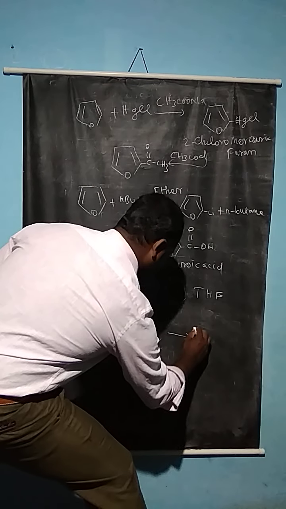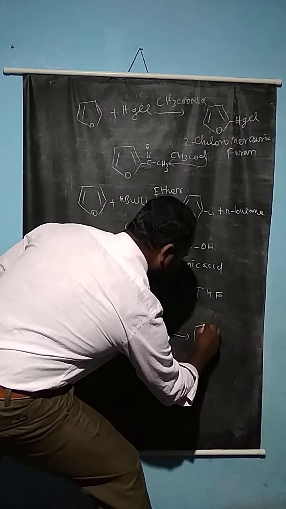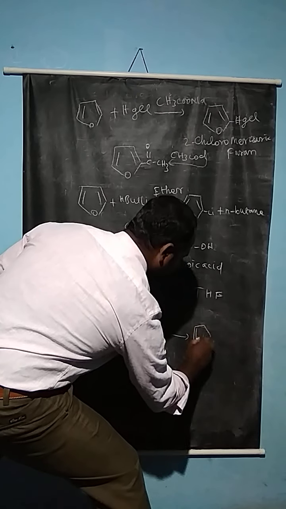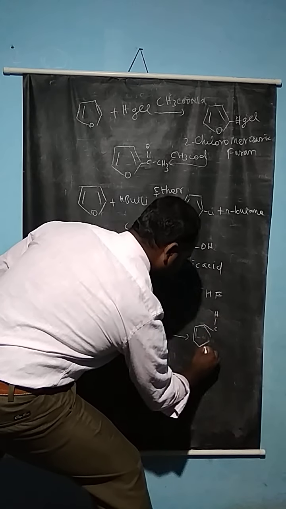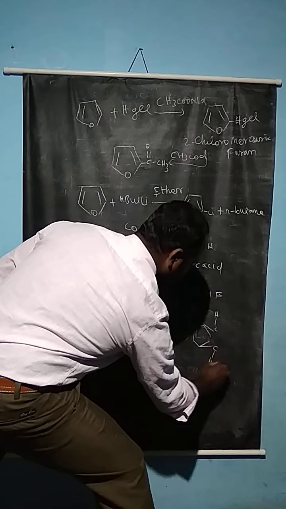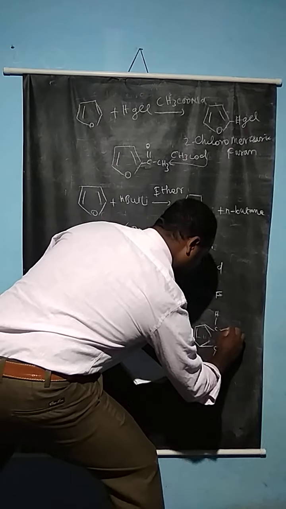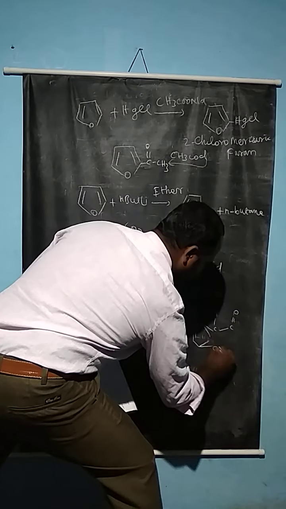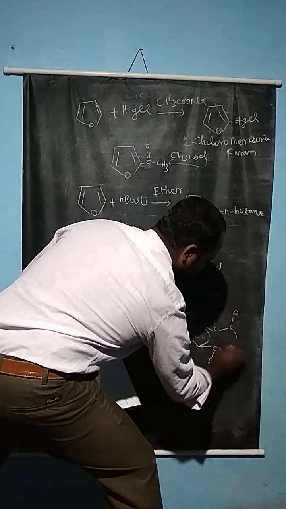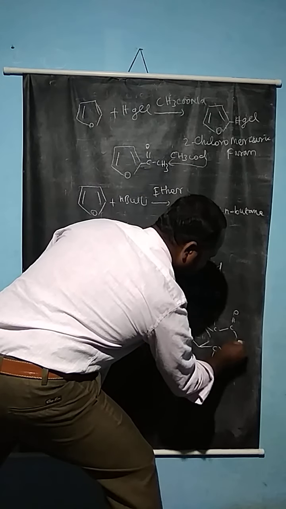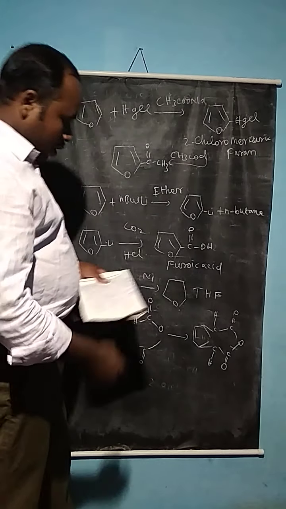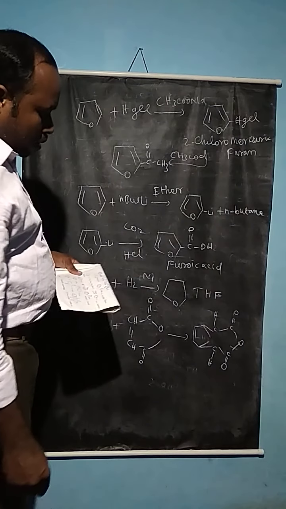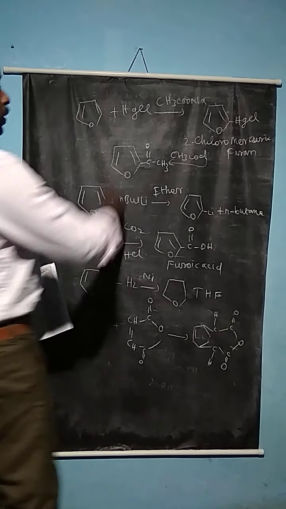So the Diels-Alder reaction is actually possible, and the adduct is actually formed. These are the properties of furan. So how furan is able to undergo nucleophilic and electrophilic substitution reactions.